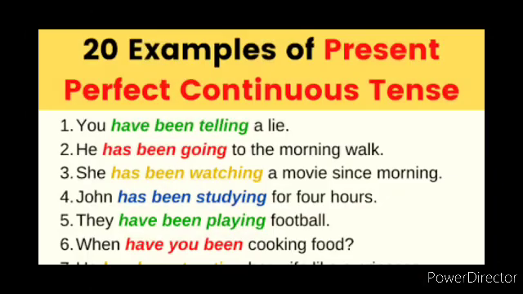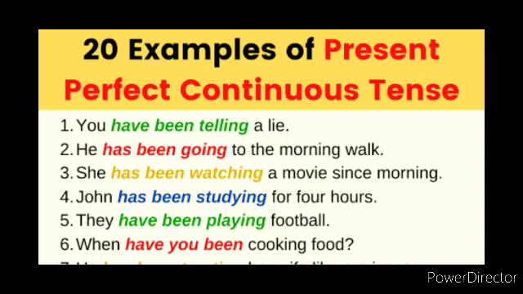Children, now let's see some 20 examples from present perfect continuous tense. Then after seeing this, you will be clear about present perfect continuous tense and how to make sentences on your own. So see here, first example. You have been telling a lie.